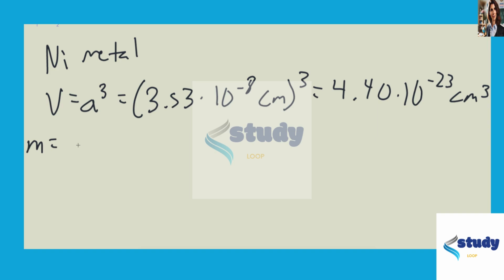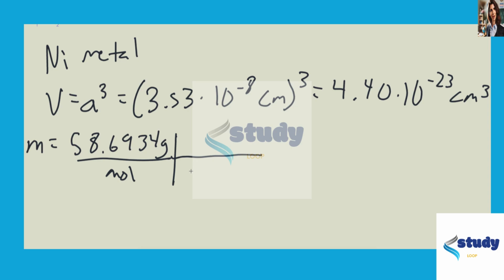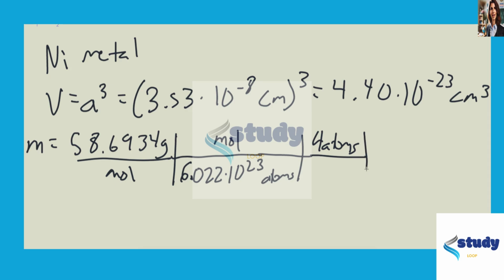Now we'll find the mass. And so we'll take the molar mass of nickel, 58.6934 grams per mole. We'll divide by Avogadro's number, 6.022 times 10 to the 23rd atoms per mole. And then we'll just multiply by 4 atoms, since we have 4 nickel atoms per cell. And then that gives us a mass of 3.90 times 10 to the negative 22nd grams.